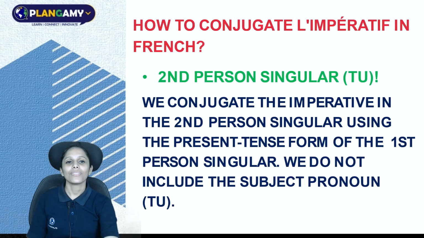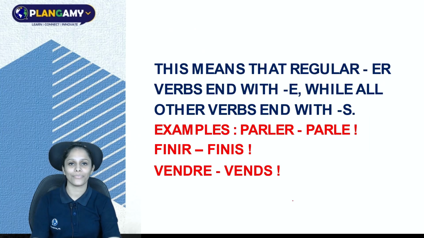Now, how to conjugate l'impératif in French? How to conjugate with the subject tu? We conjugate the imperative in the second person singular using the present tense form of the first person singular. We do not include the subject pronoun tu.